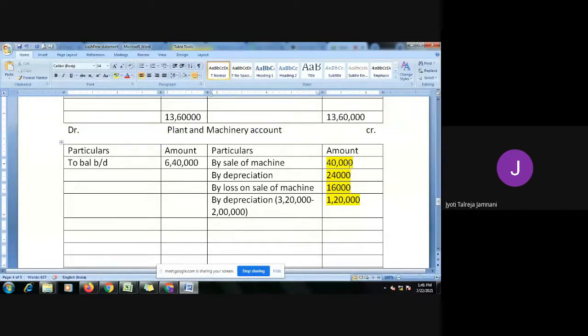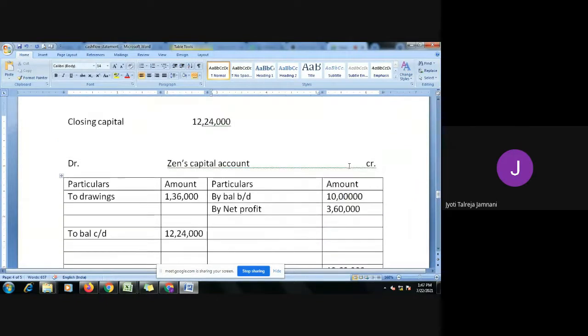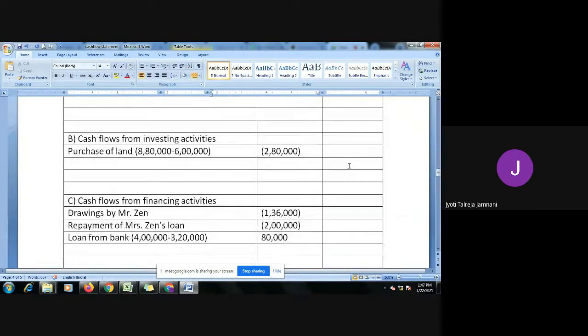Sale of machine 40,000. When you sell a machine, the machine is a fixed asset. So fixed asset means it should come under cash flow from investing activities. When you sell the machine, cash comes in because the machine is going out and cash is coming in. So under cash flow from investing activities, we'll have to show sale of machine, 40,000 cash has come in. Okay, then next we'll see.